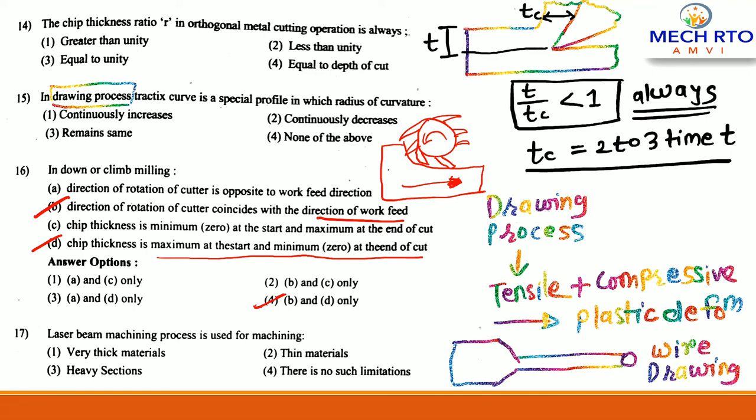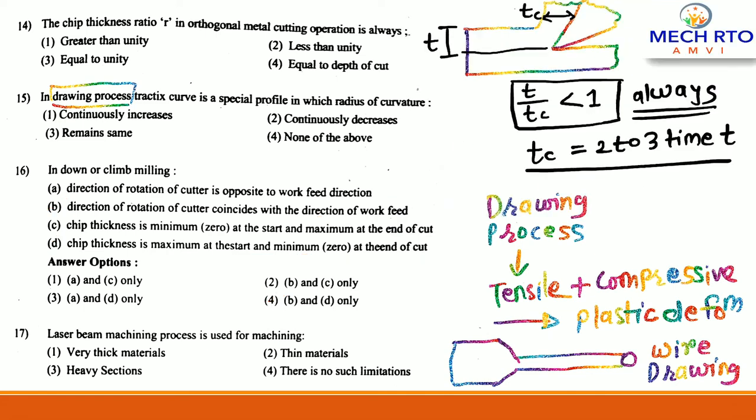Now the next question, laser beam machining process is used for machining, right? The correct answer is thin material. To machine a thin material, it is very feasible to use laser beam machining, because laser machining process depends upon localized heating, guys.